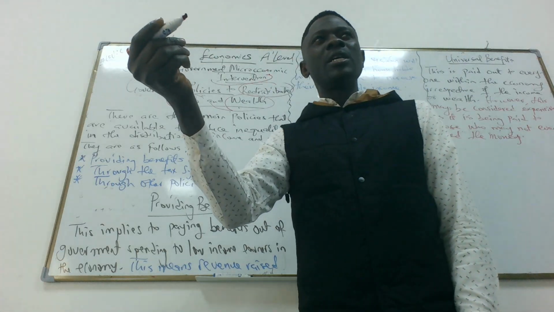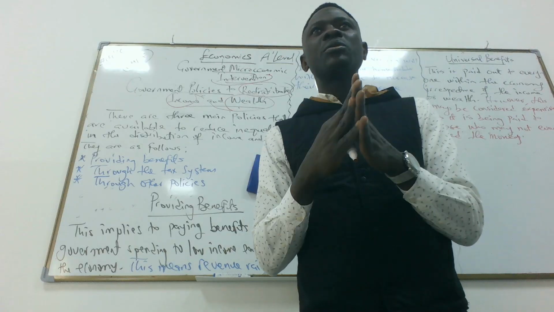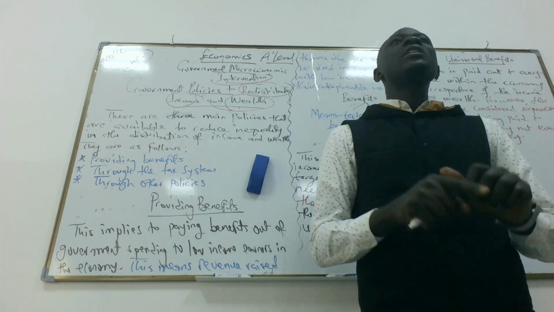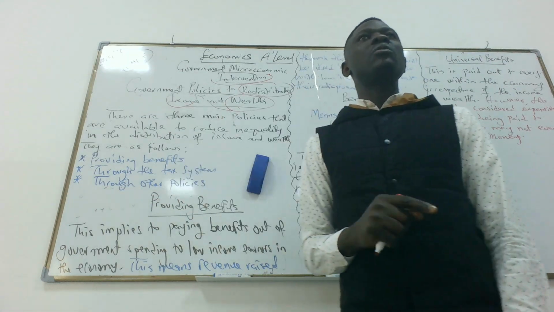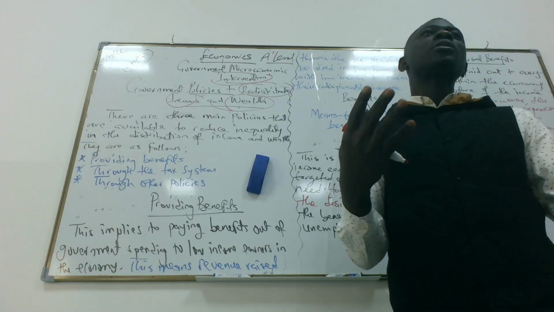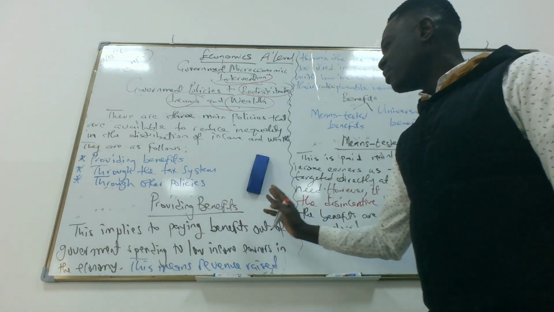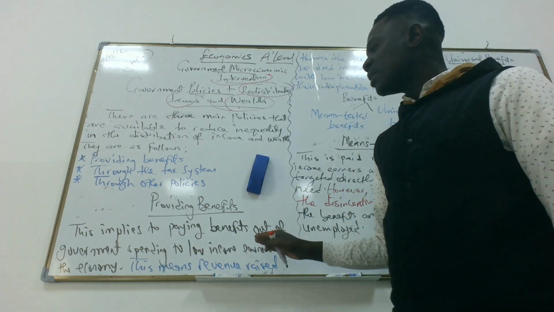Government takes care of the society. Government wants to ensure that the gap between the rich and the poor is reduced. Government wants to redistribute the money, the flow of money within the economy. To do that, government might use benefits, which sometimes we might call subsidies. So let's look at providing benefits here. This applies to paying benefits out of government spending to low-income earners in the economy.